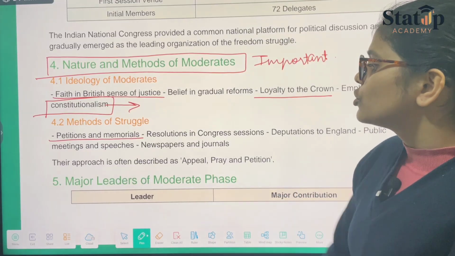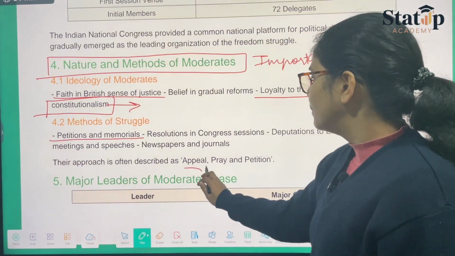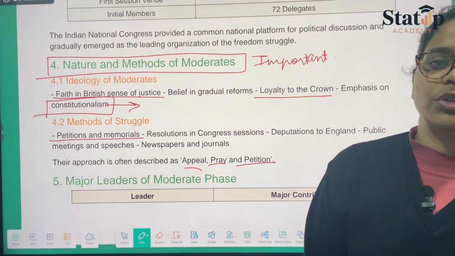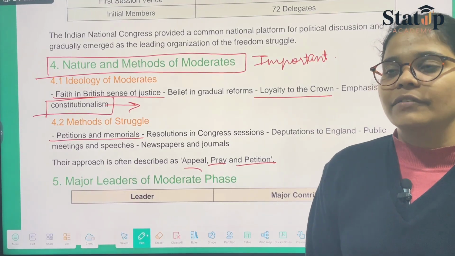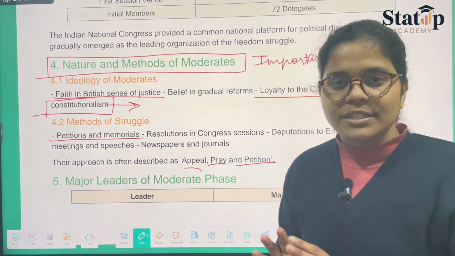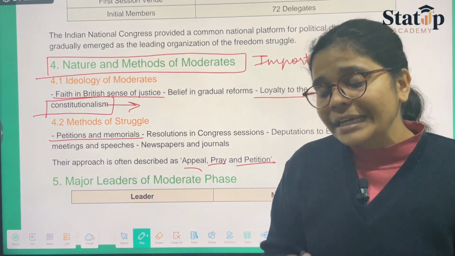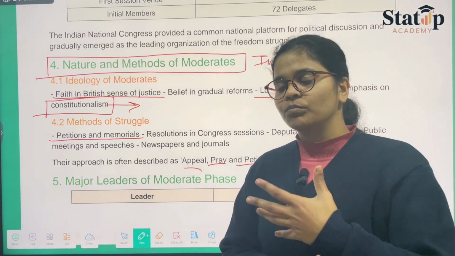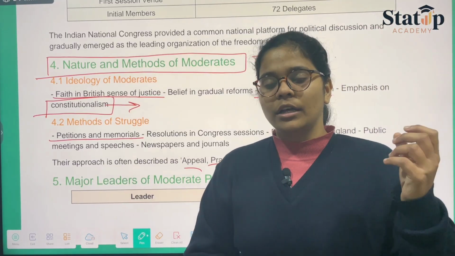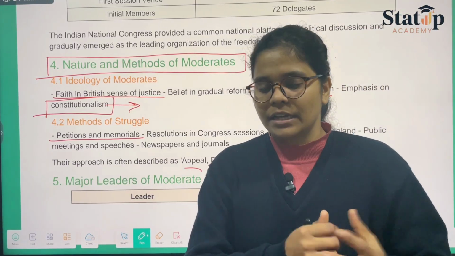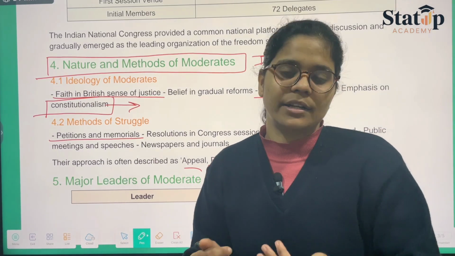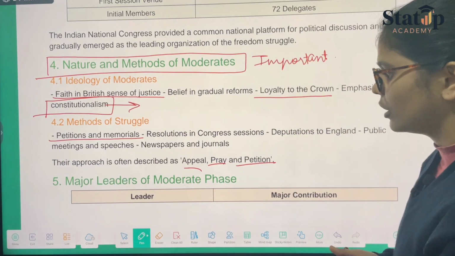Then we have their approach, which is often described as appeal, pray, or petition. So that is the way they were given. Like a prayer came from that side, a petition came, or an appeal came. Like when we talk in terms of a judicial manner, we say that an appeal has come, or that a petition has come. So like this, the things happen or are taken.